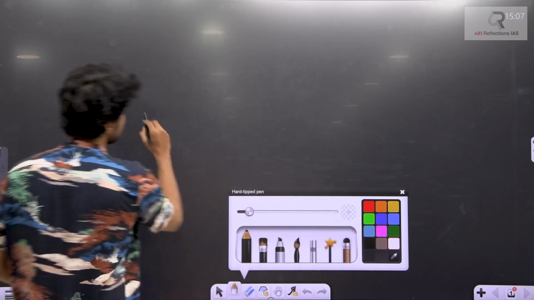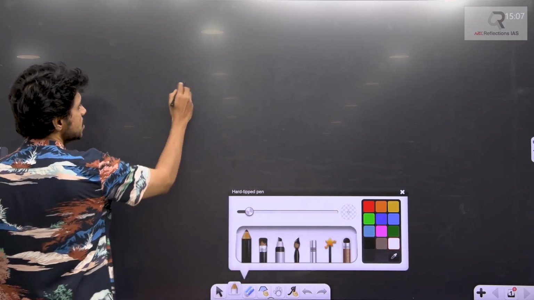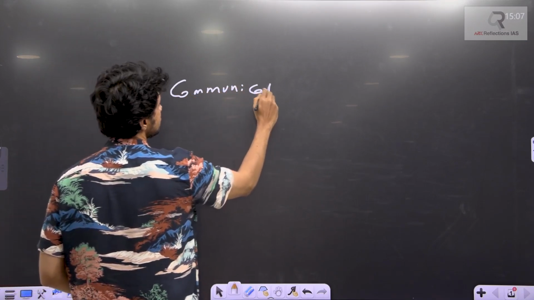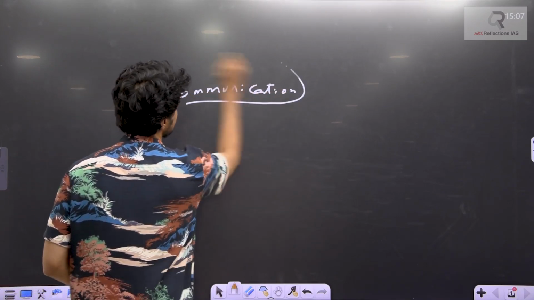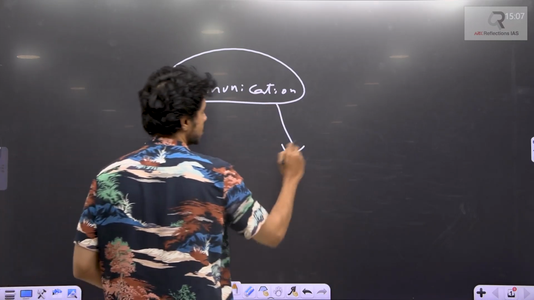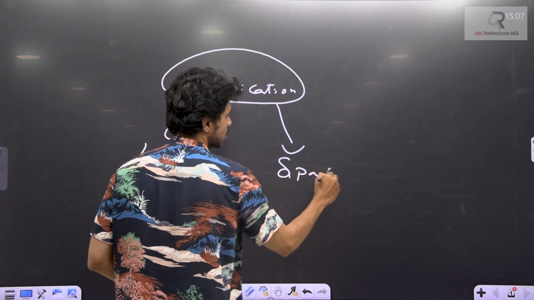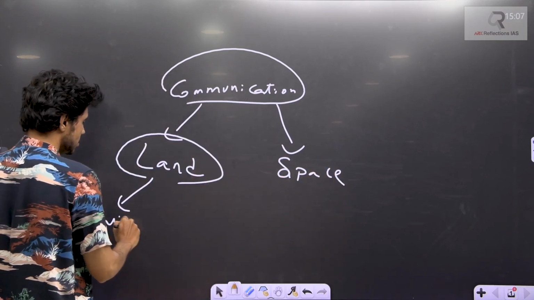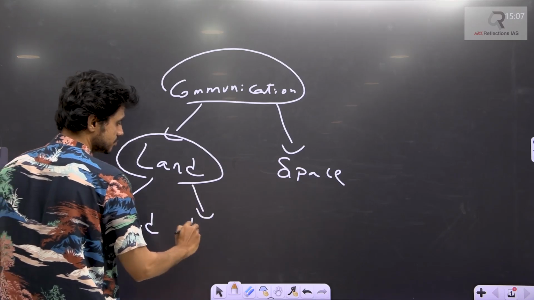So what is the need? Basically, you have terrestrial communication. Your communication is through land-based and through space-based means. Within the land, there is both wired and wireless.